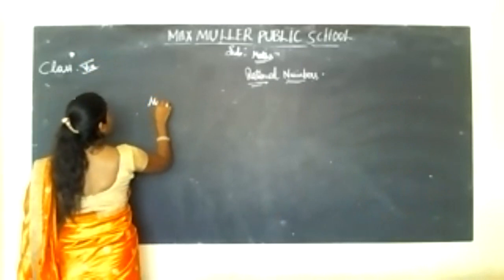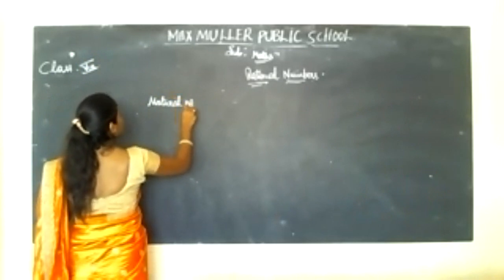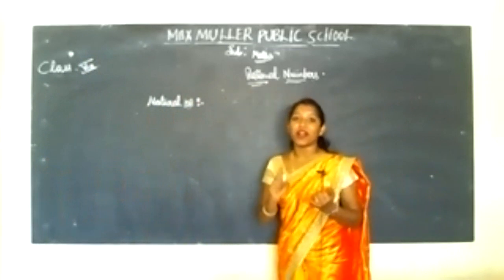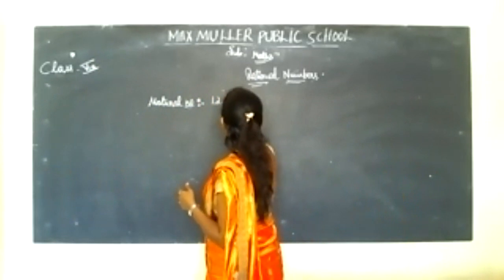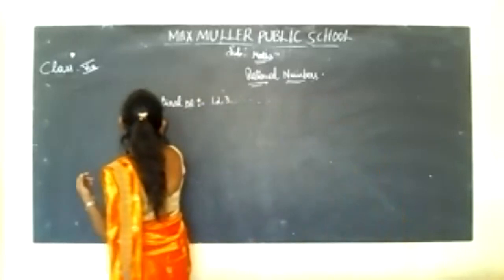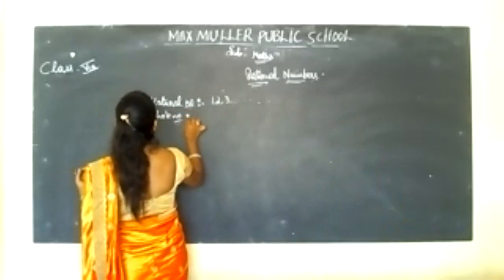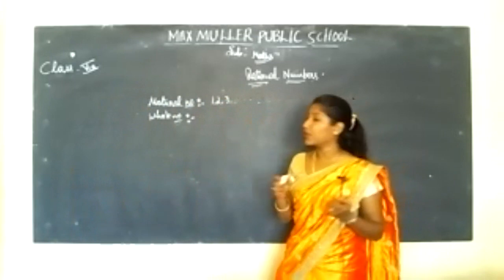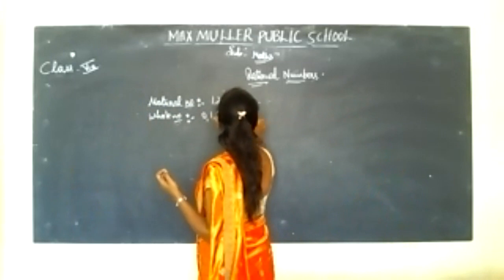What are natural numbers, you all have studied in your lower class, right? So what are natural numbers? The numbers which start from 1, 2, 3 and go on, right? These are called natural numbers. And next, coming to whole numbers. What are whole numbers? Whole numbers are those which start from 0, 1, 2, 3. Those numbers are called whole numbers.